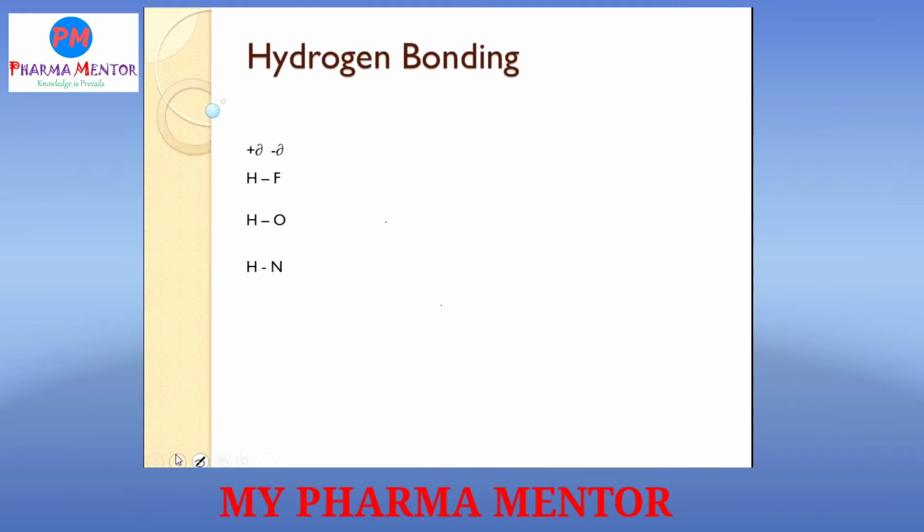Now here, examples of hydrogen bonding are given: hydrogen bonding between hydrogen fluoride molecules, then hydrogen bonding in the hydroxyl group, and hydrogen bonding in NH. Here, on hydrogen there is a partially positive charge, and on fluorine there is a partially negative charge. Due to the electronegativity difference, there is hydrogen bonding, and that bond is denoted by a dotted line. In the second example, there is hydrogen bonding between oxygen and hydrogen, and in the third, between nitrogen and hydrogen.